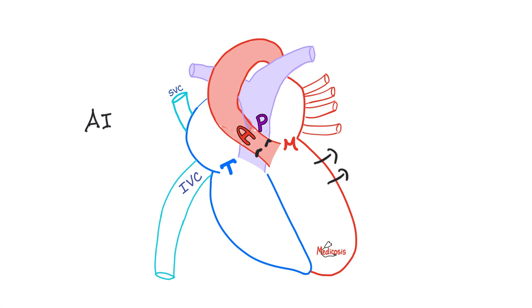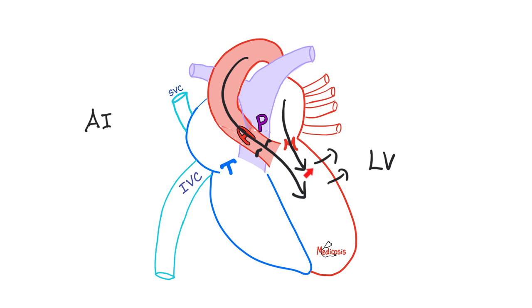But what if I couldn't close the aortic valve? Then the blood will return to the left ventricle from 2 sources. Source number 1, which is normal, the left atrium. Source number 2, which is abnormal, is the aorta itself. Now put yourself in the position of the poor left ventricle.